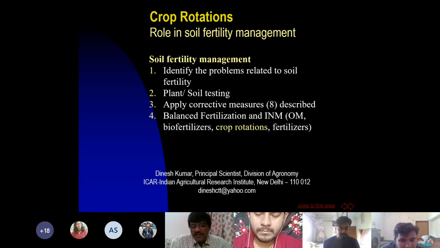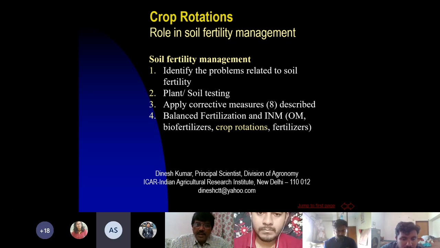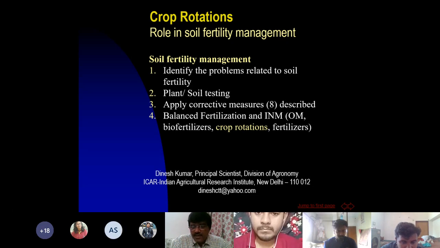And the most important aspect in soil fertility management is balanced fertilization and integrated nutrient management. So in integrated nutrient management, balanced fertilization, and also in biofertilizers, these crop rotations play a very important role. If you want to get good response from legumes, you should fit them in the rotations. You can use biofertilizers with the legume. So therefore, these crop rotations are very important.